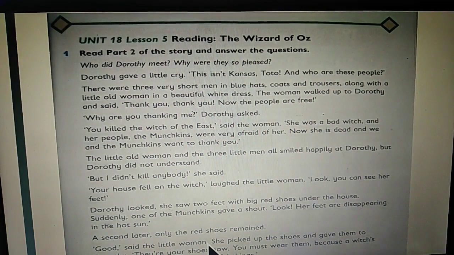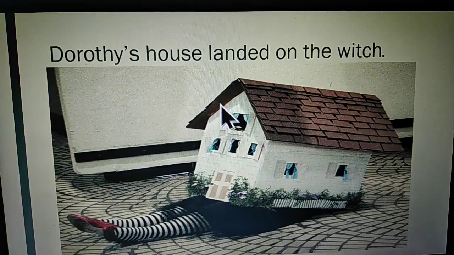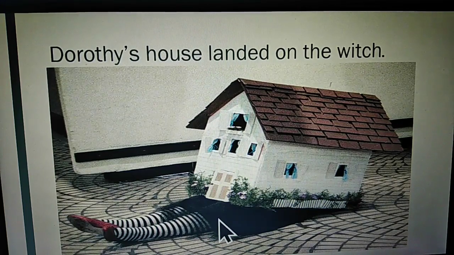Students, now you understand why the Munchkins thanked Dorothy. Because Dorothy's house landed on the witch. Students, look at this picture. This is Dorothy's house. There is the Witch of the East. Yes, under the house. Then what happened to her feet and her body? It disappeared in the hot sun. And her red shoes were left over there. Then what happened? The little woman came and she picked up the shoes and gave them to Dorothy.